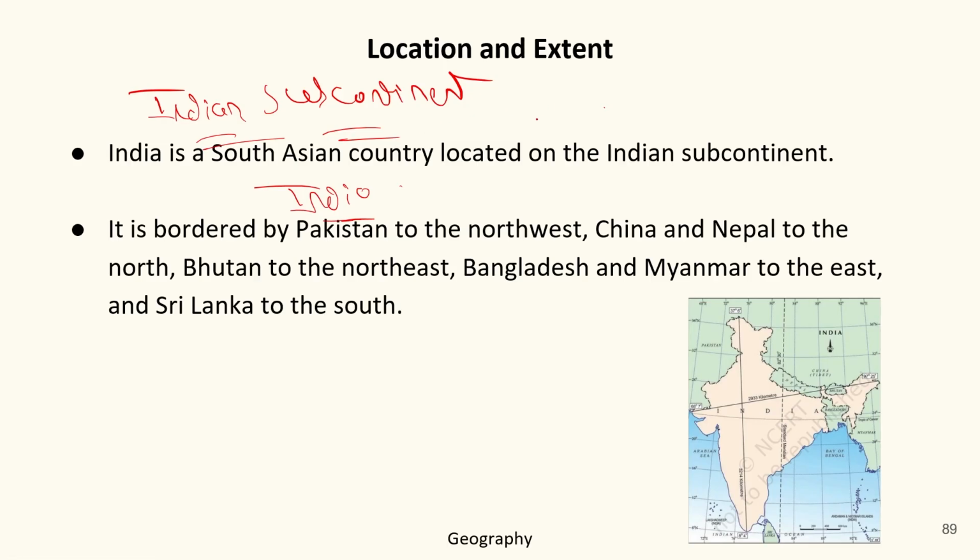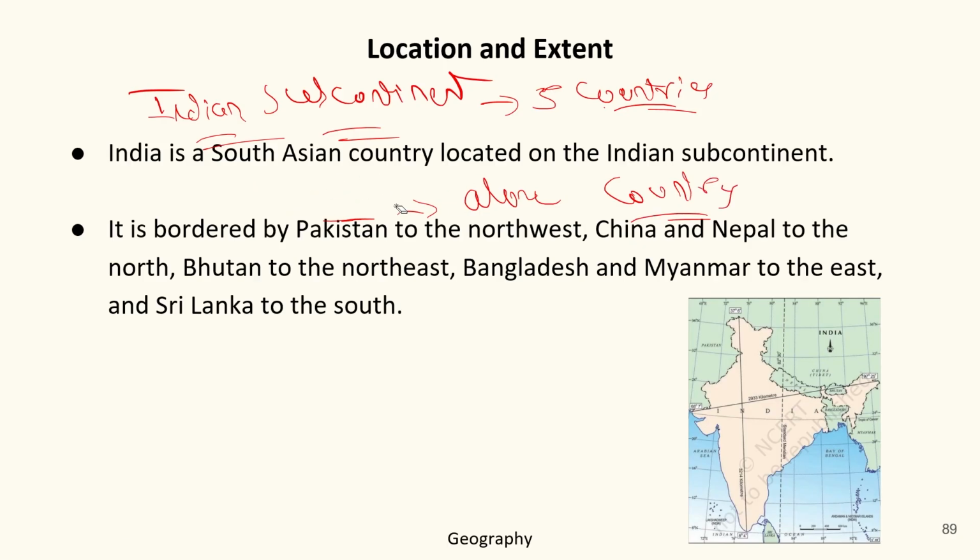And what is the difference? The Indian subcontinent comprises 5 countries, whereas India is a single country. So what are the 5 countries in the Indian subcontinent? Number 1, India. Number 2, Pakistan.